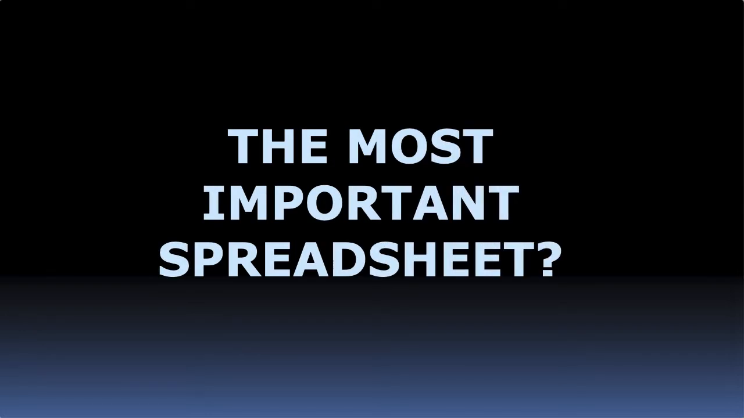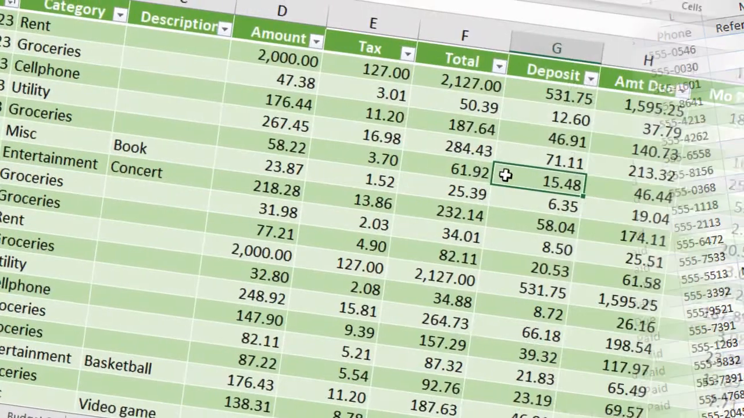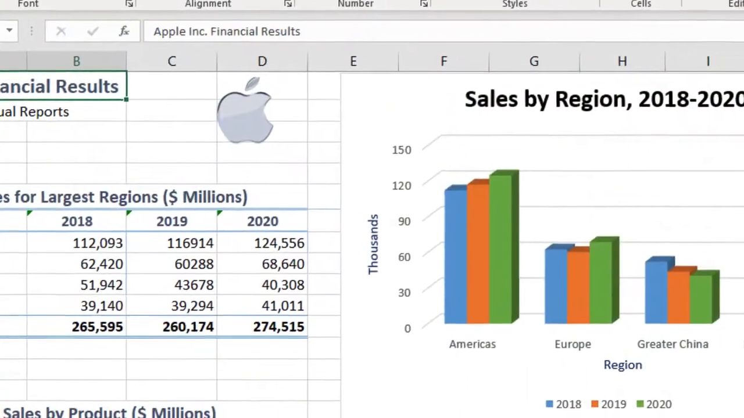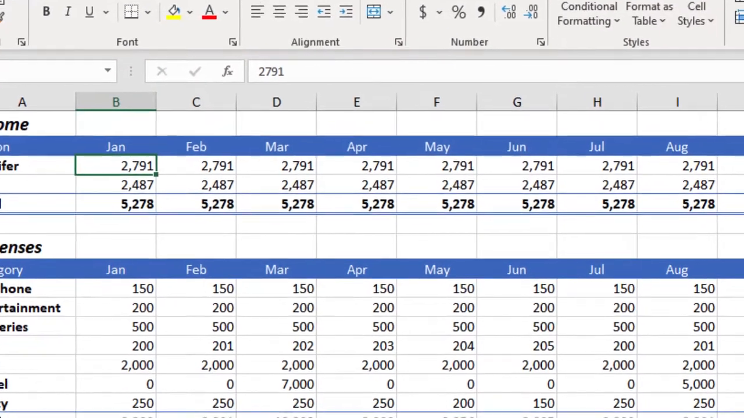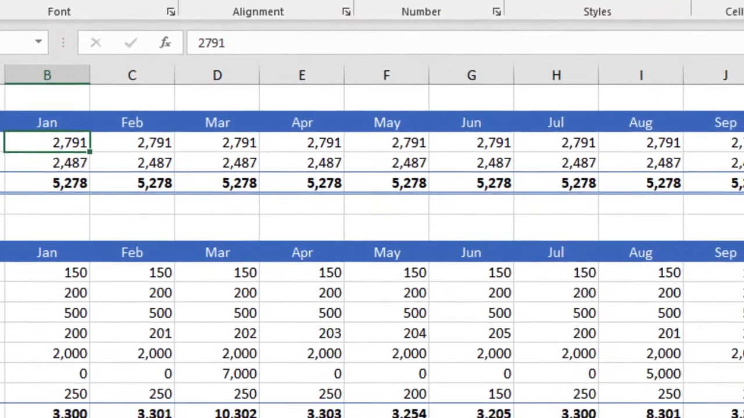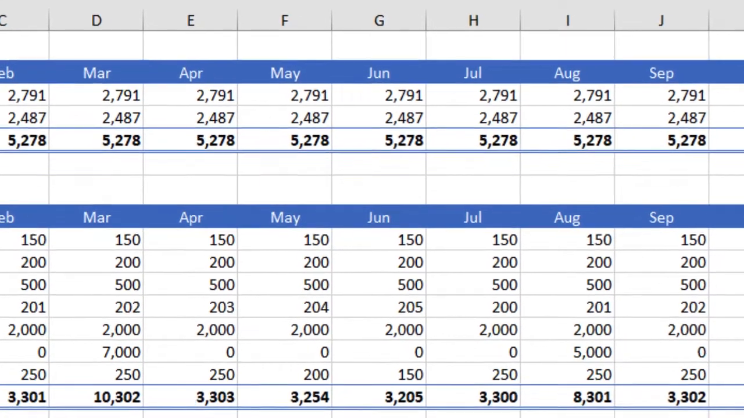What's the most important spreadsheet you will ever create? You may create a number of important Excel spreadsheets in your life, but in my opinion, the most important one is a budget. You don't believe me? In the rest of this video, I will show you why a budget is so important, and I will show you how you can easily create a budget using some of the amazing tools in Excel.